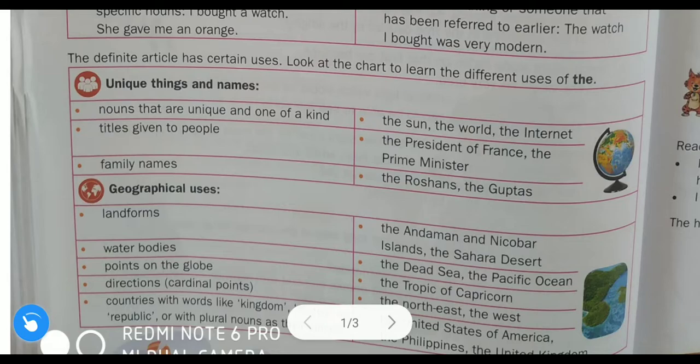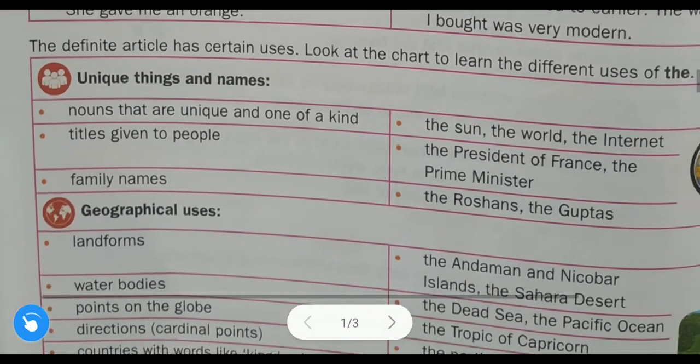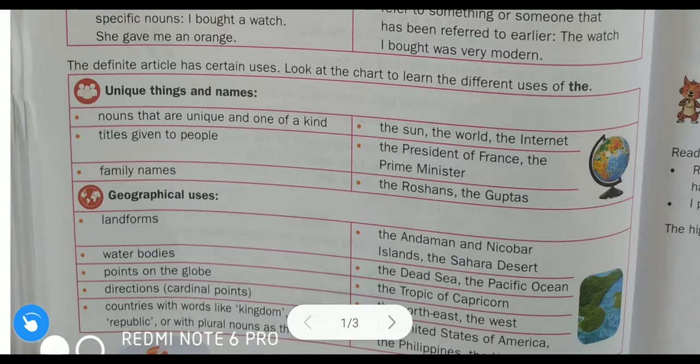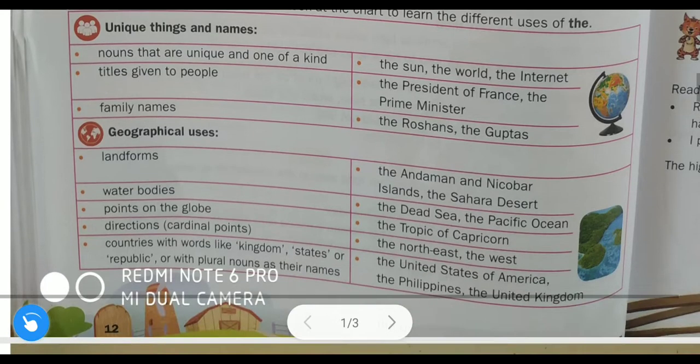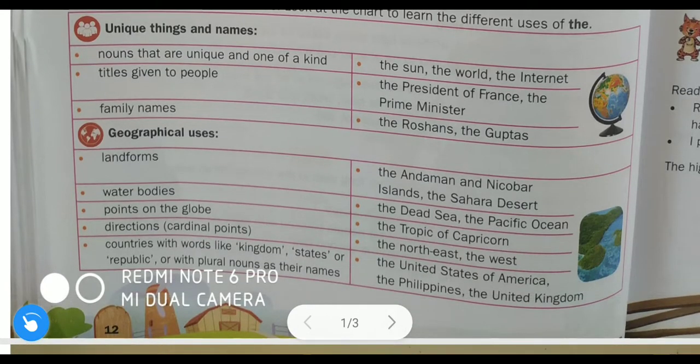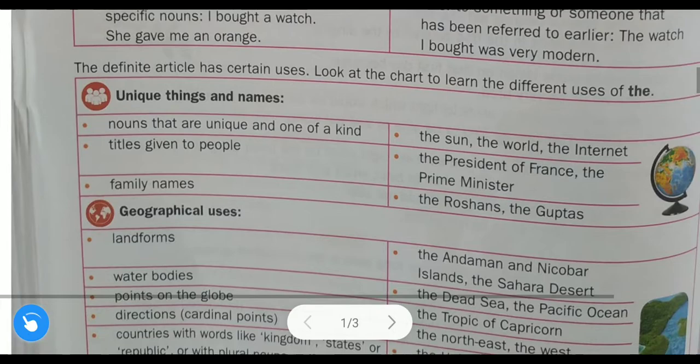Here some examples are also given, so let us discuss one by one. We are not going to talk about the indefinite article. We are just going to discuss the definite article, that is the. All the uses of the, when to use the definite article. So let us discuss one by one.